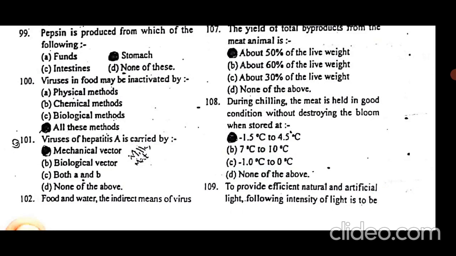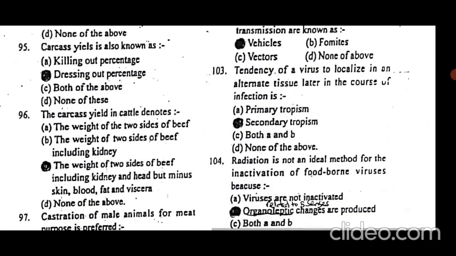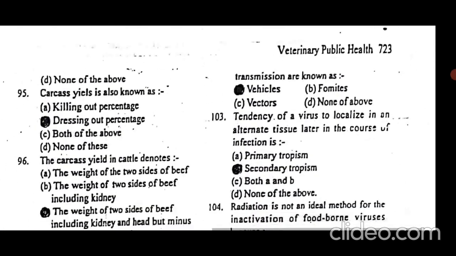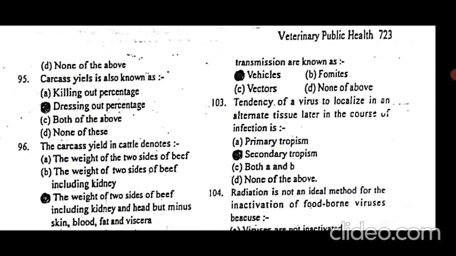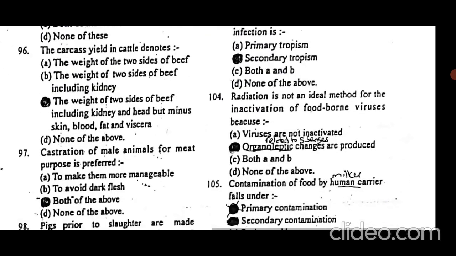Food and water, the indirect means of virus transmission, are known as vehicles. They are categorized as vehicles of disease transmission. The tendency of a virus to localize in alternate tissues later in the course of infection is secondary tropism.